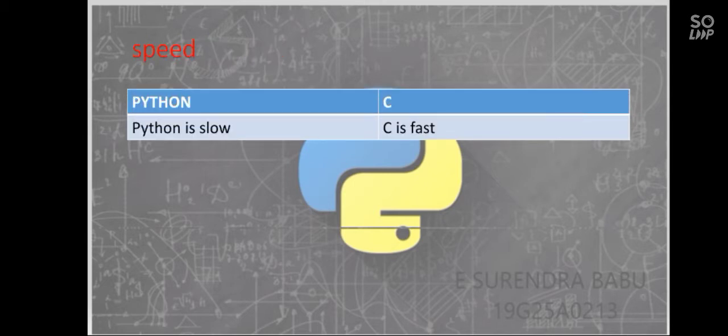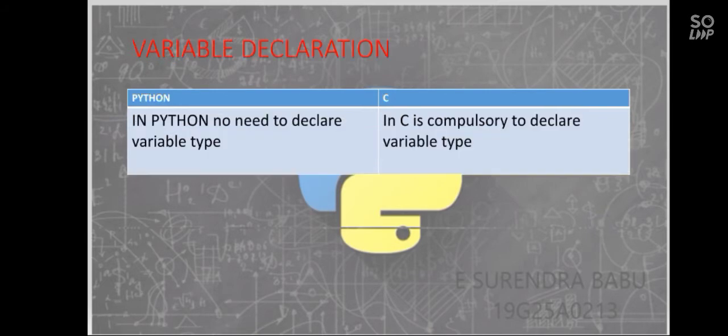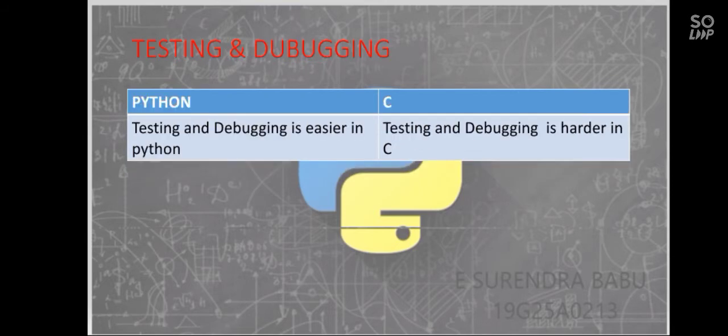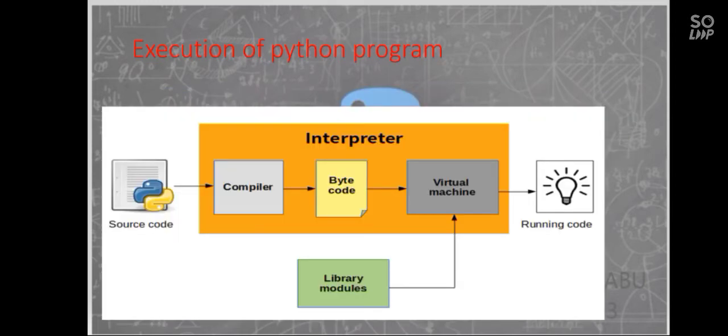Python is slow, C is fast. That is the difference between the two in speed. Python is executed very slowly compared to C. In Python, there is no need to declare the variable type. In C, it is compulsory to declare the variable type. It may be int, float, and so on. Testing and debugging is easy in Python. Testing and debugging is harder in C.